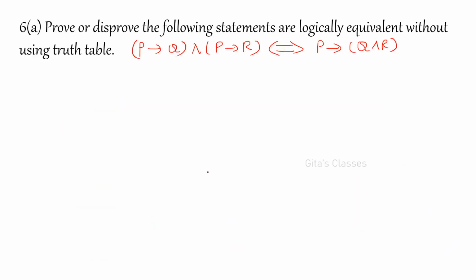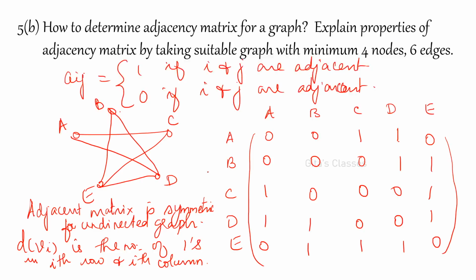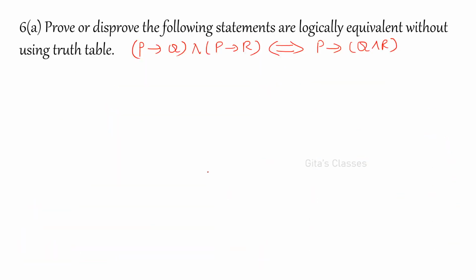So next is 6A. 5B is over, so next is 6A. 6A is very simple. P conditional Q. Consider the left hand side. We are going to prove this logically without using a truth table. P conditional Q, P conditional R.